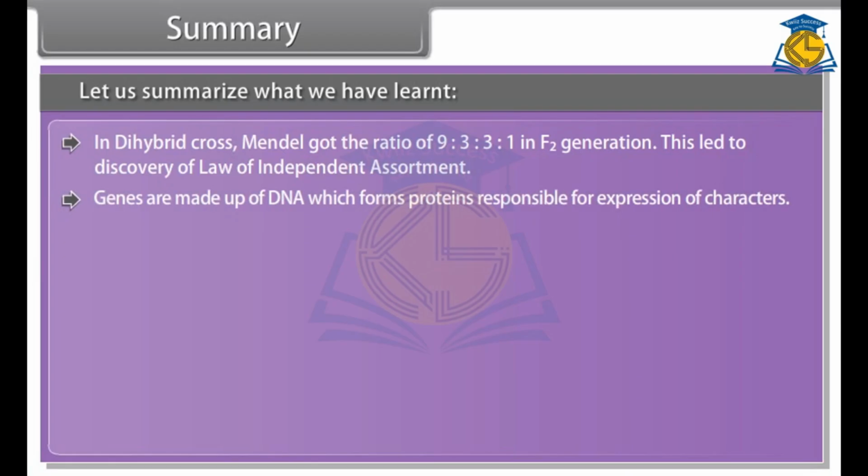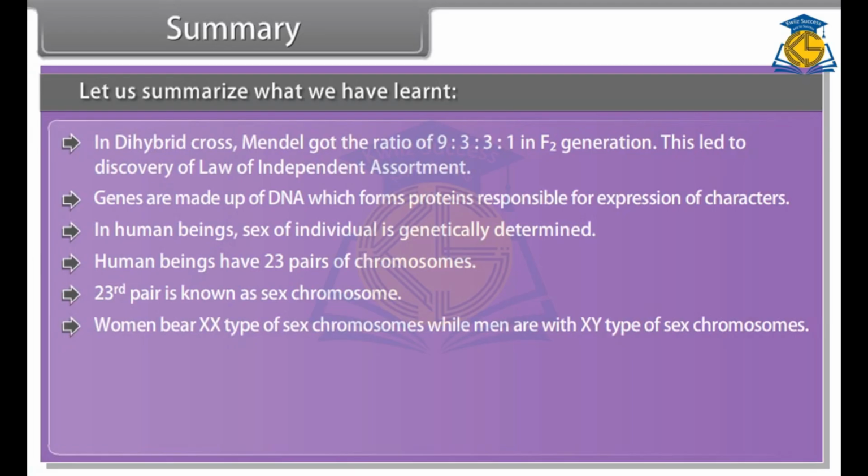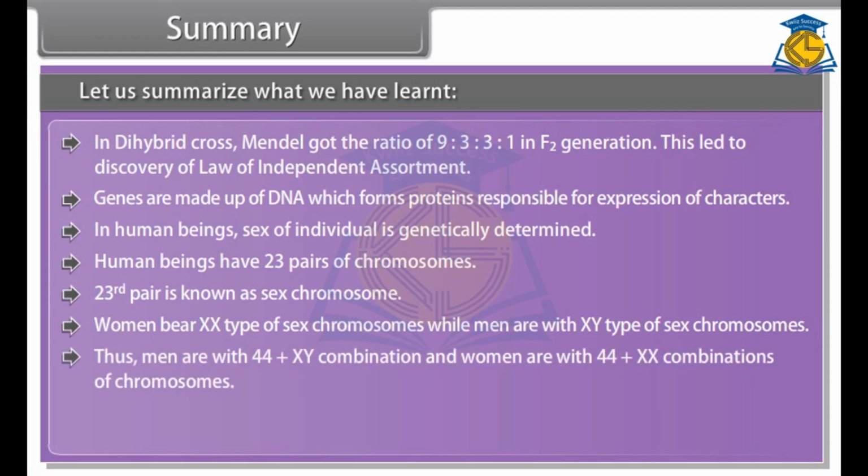Genes are made up of DNA, which forms proteins responsible for expression of characters. In human beings, the sex of an individual is genetically determined. Human beings have 23 pairs of chromosomes. The 23rd pair is known as the sex chromosome. Women bear XX type of sex chromosomes, while men have XY type. Thus, men have a 44 plus XY combination and women have a 44 plus XX combination of chromosomes.